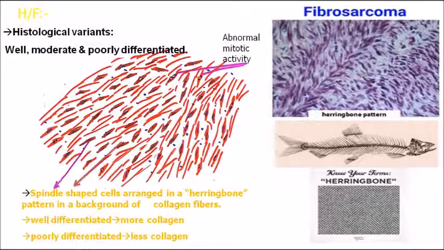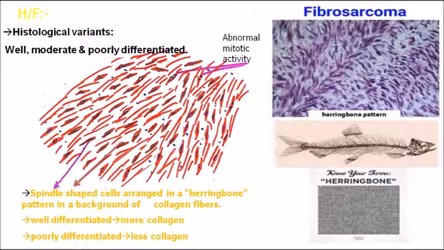It's very, very important. So look into the picture now. You can see herringbone pattern. Okay, so fibrosarcoma, there is herringbone pattern. So just below that I have given one herring fish. Okay, that is an image of the herring fish. So in this herring fish, the bony arrangement is similar to the pattern seen here. So see clearly that same herring type of bony arrangement is shown in that of the connective tissue. Okay, so that is why this pattern of arrangement is seen in fibrosarcoma.